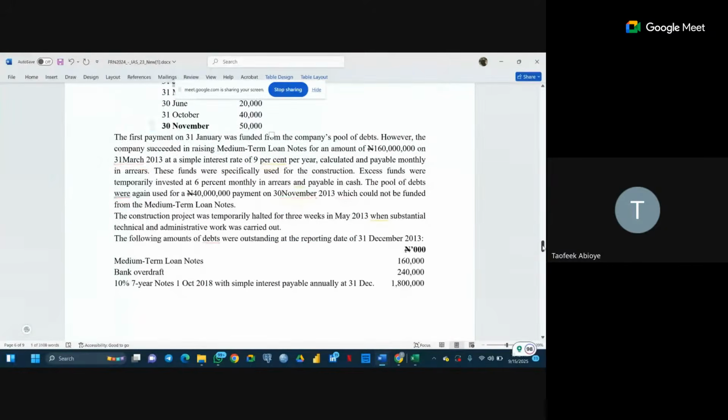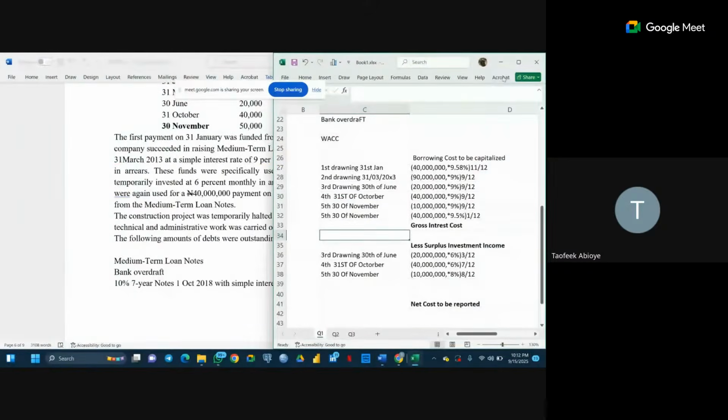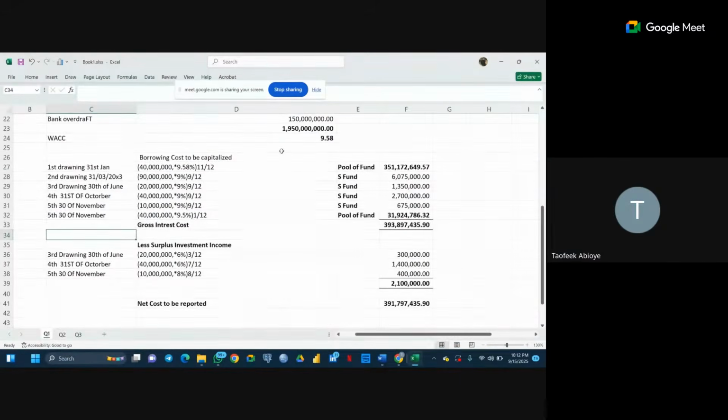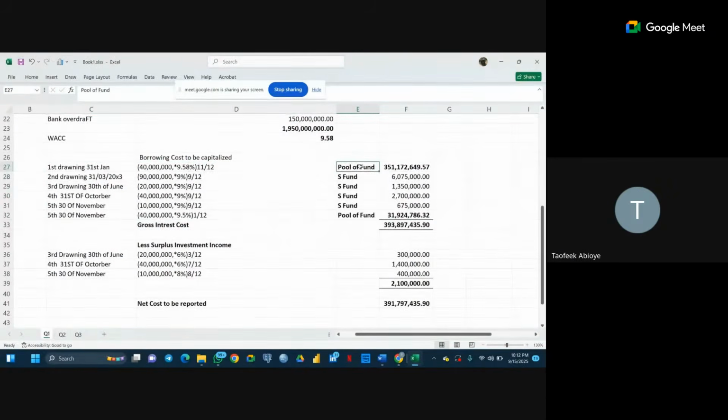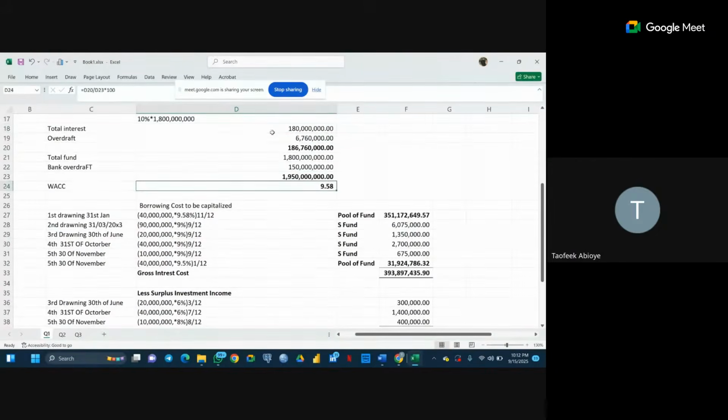Here we now have what made up our pool of funds. This is the specific fund. These 2 here are what make up the pool of funds. Now let's look at the solution. So did you understand all the parts here? Yes, it's very clear. So you see that the first withdrawal is for pool of fund. This one is for pool of fund. We do our calculation of 9.5%, which is multiplying the 2 sources divided by the total amount. Hope everything is clear around this one.